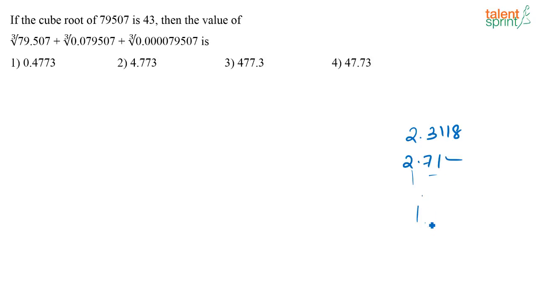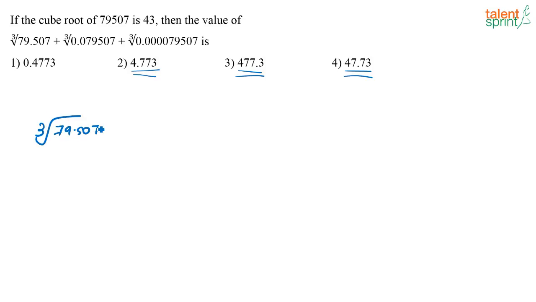Everything in terms of 2 point something. So when such cases come, you have to solve and say which is the correct answer because all the options are close to each other. Now here, look at the options. One option is 0.4773, another one is 4.7, 477, 47. When you look at this question itself, you know that the answer is going to be 4 point something. How can I say that? I know the cube root of 79507 is 43. So what is the cube root of 79.507? It's going to be 4.3.